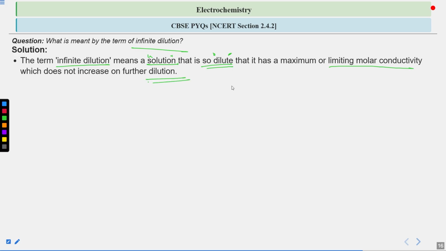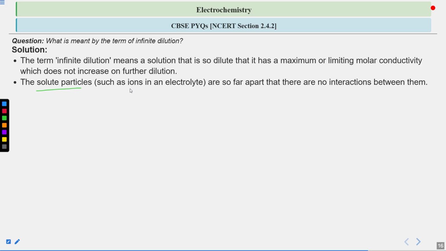You can derive this from the Debye-Huckel-Onsager equation, which is lambda equals lambda naught minus A root c. When you are diluting the solution, the concentration c approaches 0, this term will become 0, and lambda will become equal to its maximum possible value, which is lambda naught. Right? So this is the condition where we can call it infinite dilution.